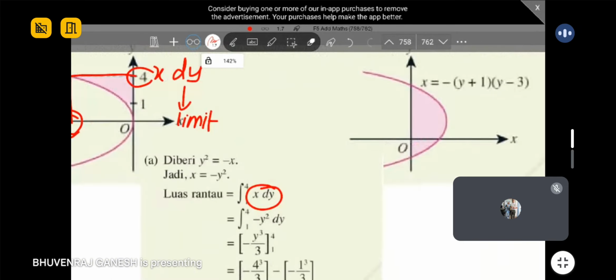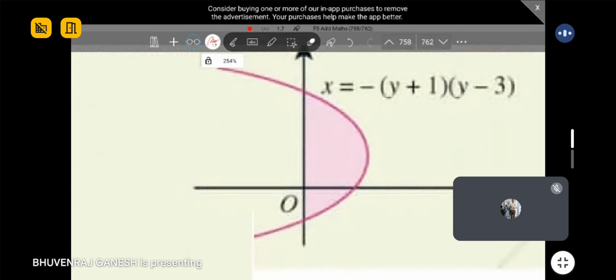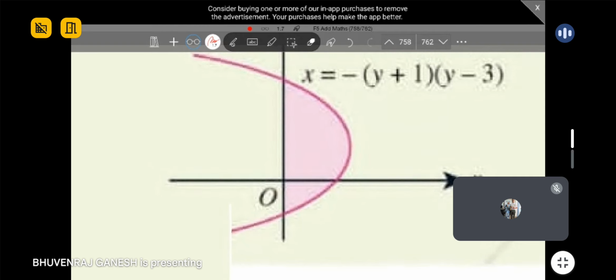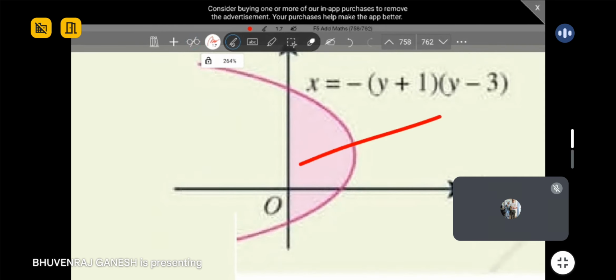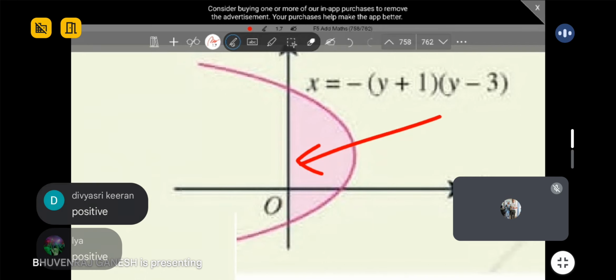Okay? All right. For part B, can you all think and see? Will you get positive? Sorry, I must do part by part with you all. Okay, this one first. Do you think it's positive or negative? Okay.